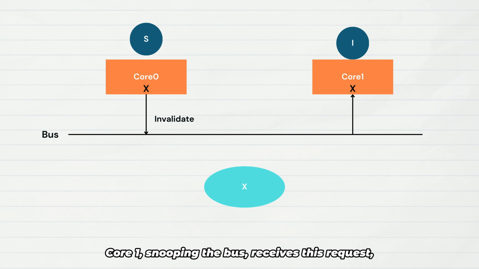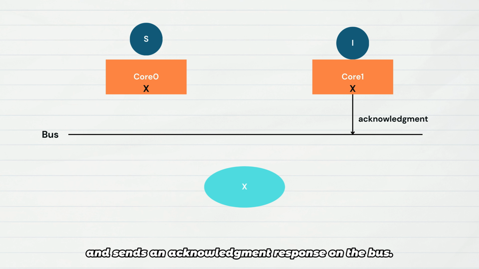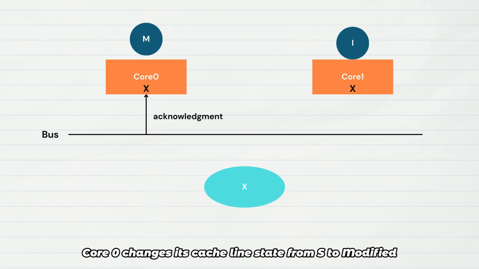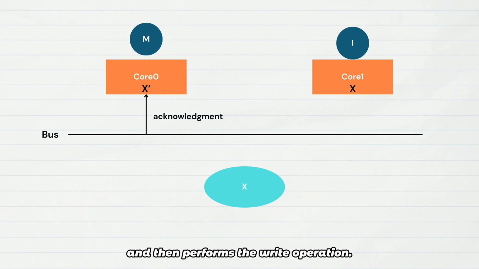Core 1, snooping the bus, receives this request, changes its x cache line state to invalid, and sends an acknowledgement response on the bus. After receiving the acknowledgement, core 0 changes its cache line state from S to modified, and then performs the write operation. Now core 0's cache line data differs from memory, and core 1's copy is invalid.